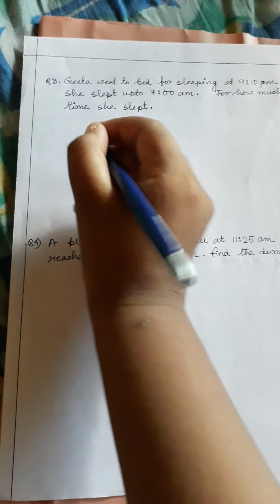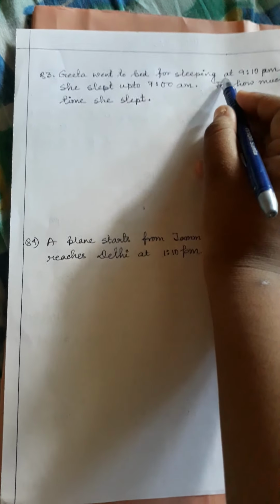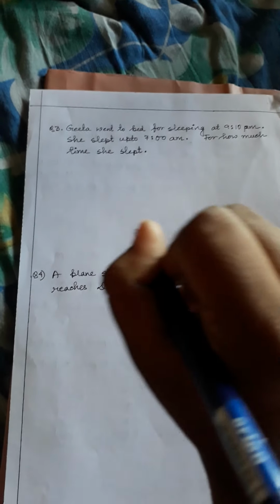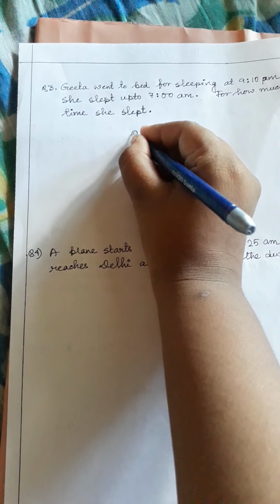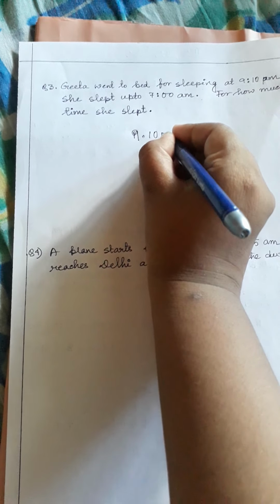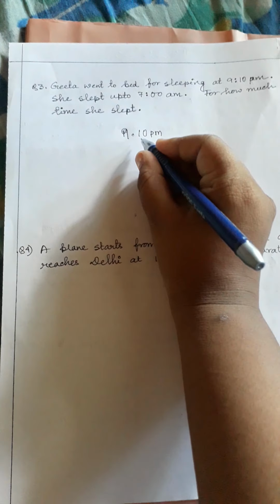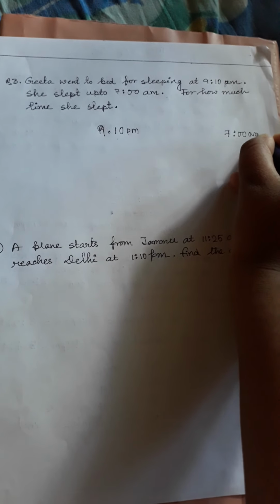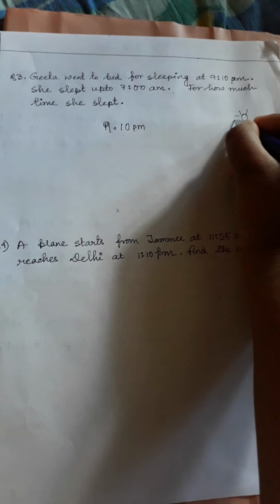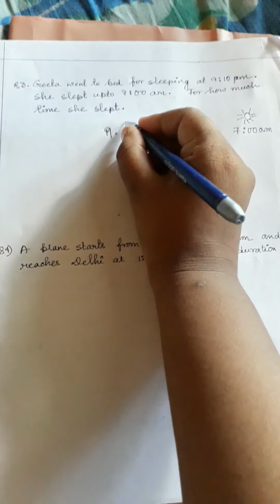So here what we have to do, you can easily understand Geeta went for sleeping at 9:10 PM. I am not writing the statement. You will write the statement when you do it in your maths copy. So Geeta went to sleep at 9:10 PM. Okay, so from 9:10 PM we have to find the time up to 7 AM, that is on the next day morning, right? And this is the night time.